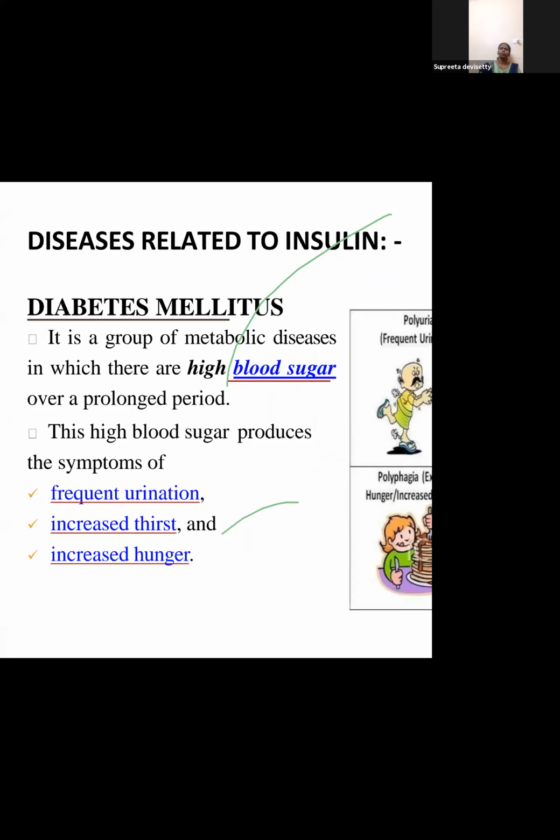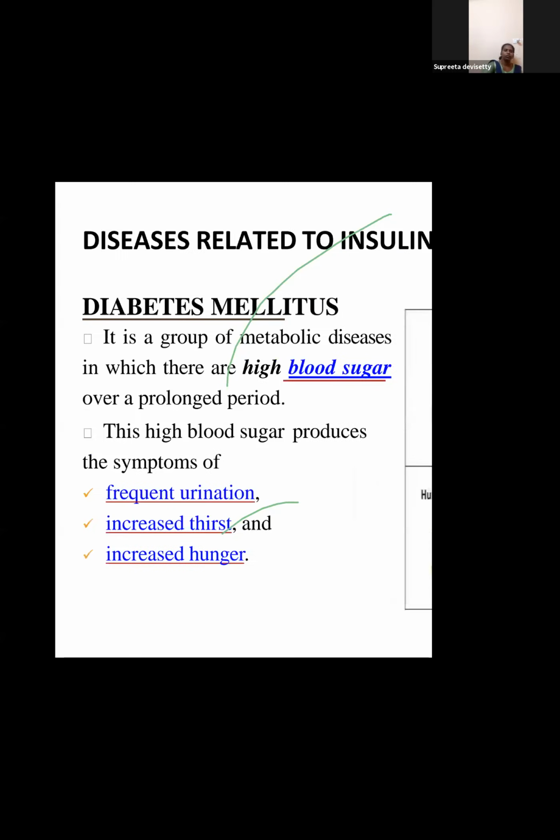So what is the disease in relation to this metabolic disease? Diabetes is a group of metabolic diseases in which there are high blood sugar levels over a prolonged period. Three important findings we see here: polyuria, polydipsia, and polyphagia. Three polys, or three P's: polyuria, polydipsia, and polyphagia.